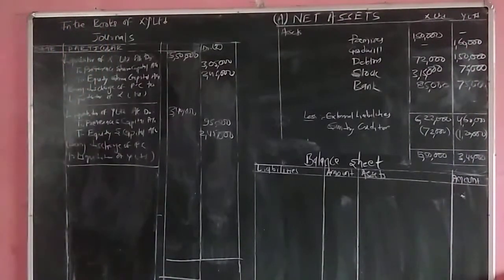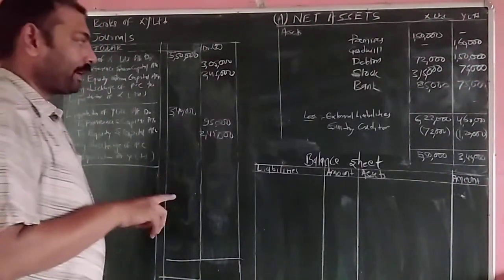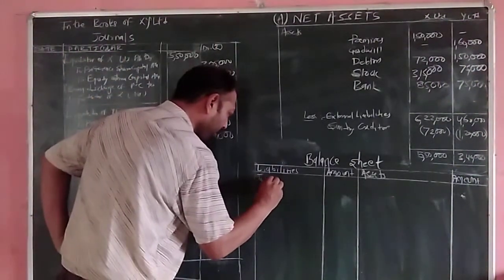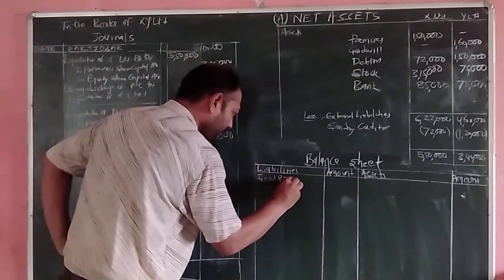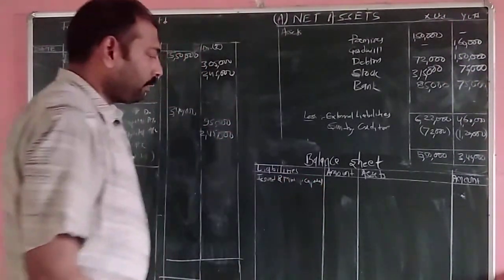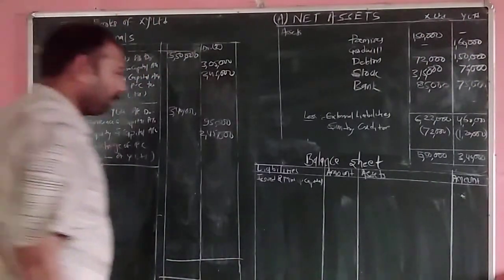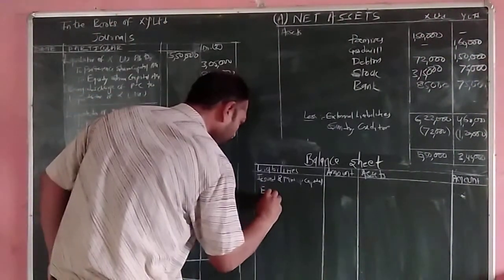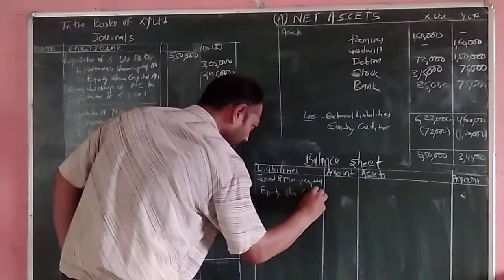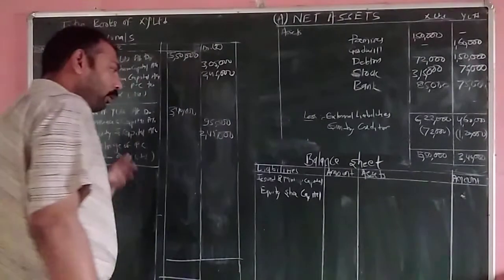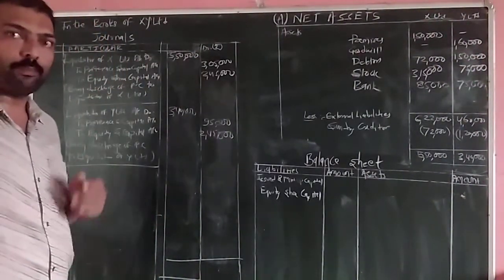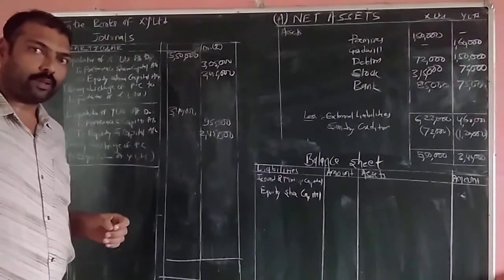Then last is the preparation of the balance sheet in the books of XY Limited. First we will write issued and paid up capital. First the equity share capital, which is issued to the liquidators of X Limited and Y Limited, both amounts of 2,45,000.